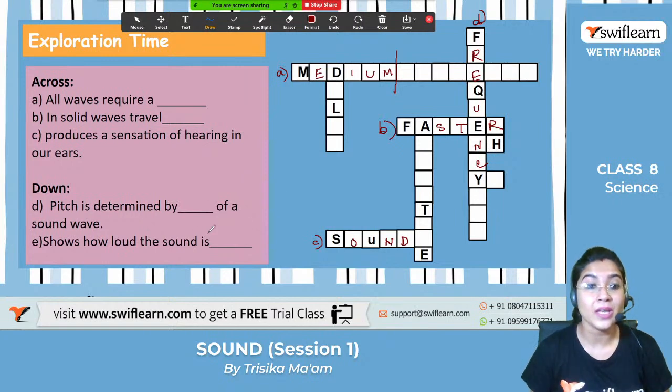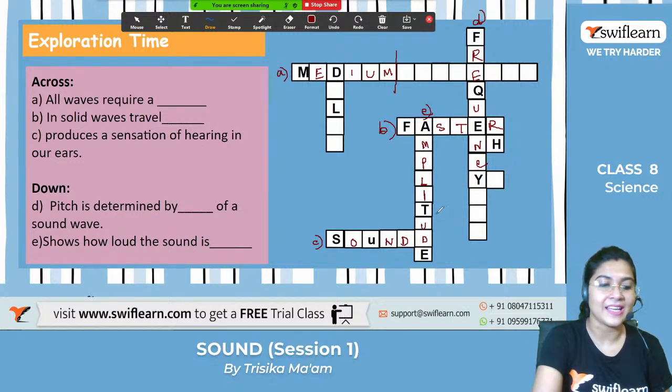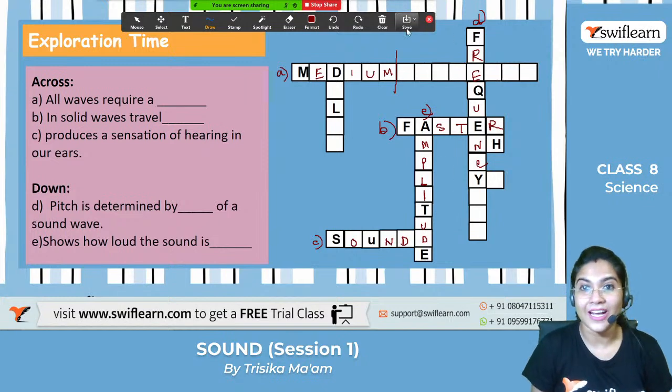And the last one shows how loud the sound is. This one, E. Who actually determines the loudness of the sound? Yes, it's the amplitude. Exactly. So this will be your answer.